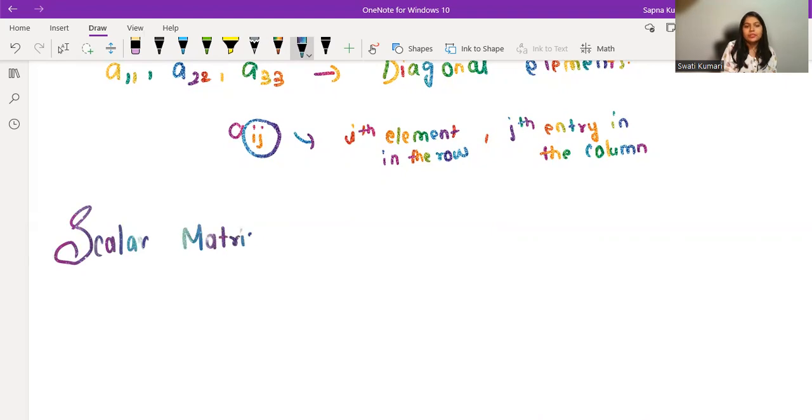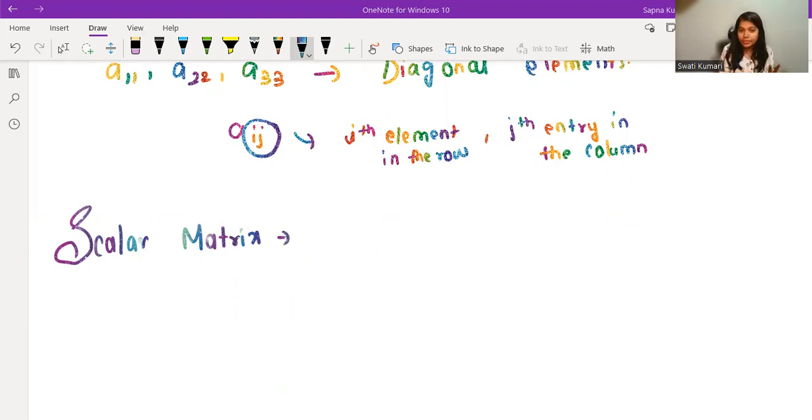If you think that you know the answer of a scalar matrix and you want to just cross check your knowledge, whether you have remembered this scalar matrix or not, you can just pause this video right now and read your definition, or you can just recall what you have learned and then match with my answer. Okay. So let me tell you what is a scalar matrix.